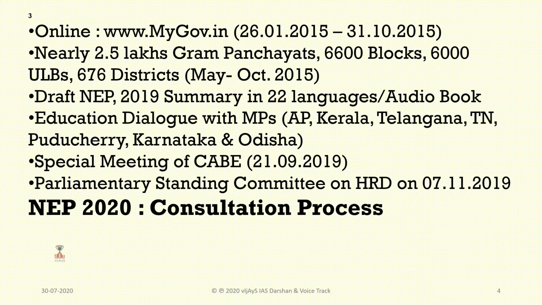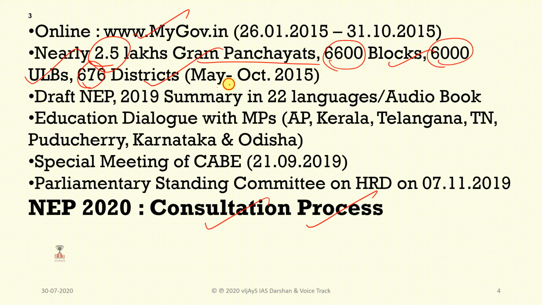And what is the consultation process here? The website is given already, www.mygov.in. Nearly 2.5 lakh gram panchayats, 6600 blocks, 6000 ULBs and 676 districts have been covered.